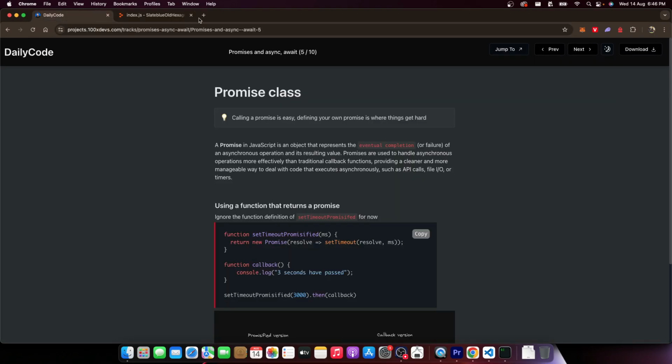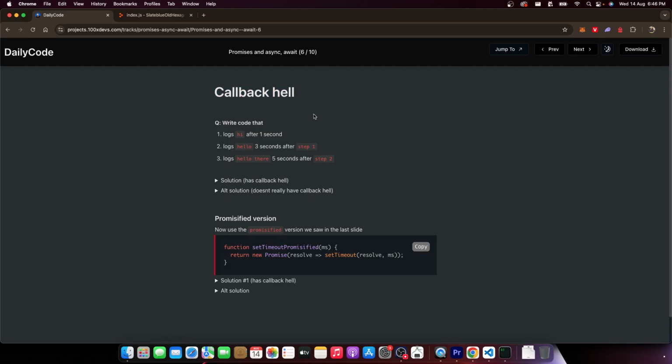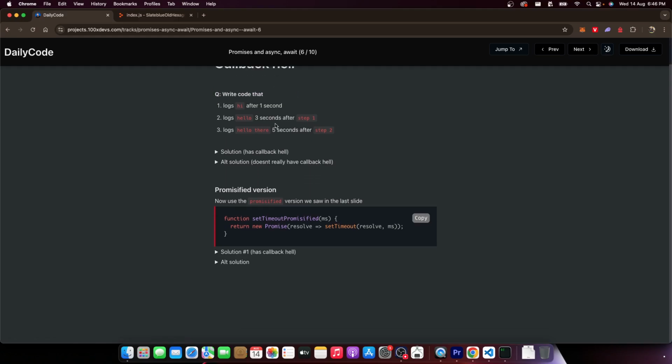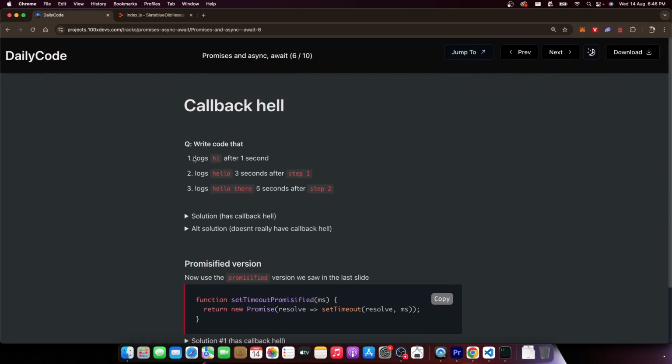Now, let's understand what is callback hell. Let's say I ask you to write a question, and this can be an independent assignment that you try. The assignment is: log hi after 1 second, then log hello after 3 seconds, after step 1, which means hi prints on the screen after 1 second. 3 seconds after that, after this has printed, print hello. After this is done, then after 5 seconds, print hello there. So this will print after 1 plus 3 equal to 4 seconds. This will print after 1 plus 3 plus 5 equal to 9 seconds.